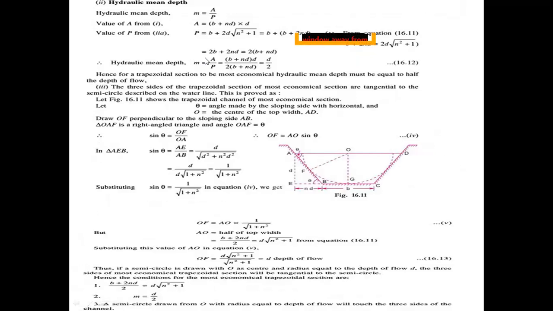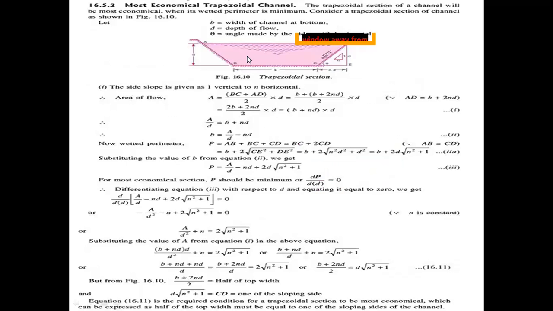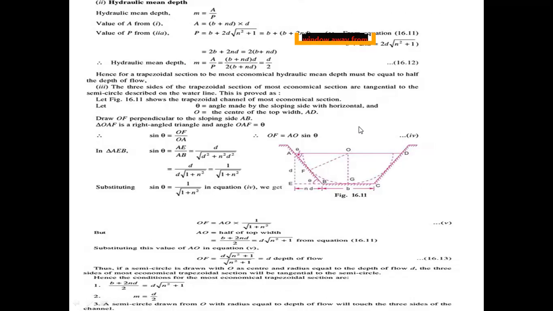Next, find out the hydraulic mean depth value. Hydraulic mean depth m equal to a by p. In the previous problem, from equation 1, b plus nd into d is the area.